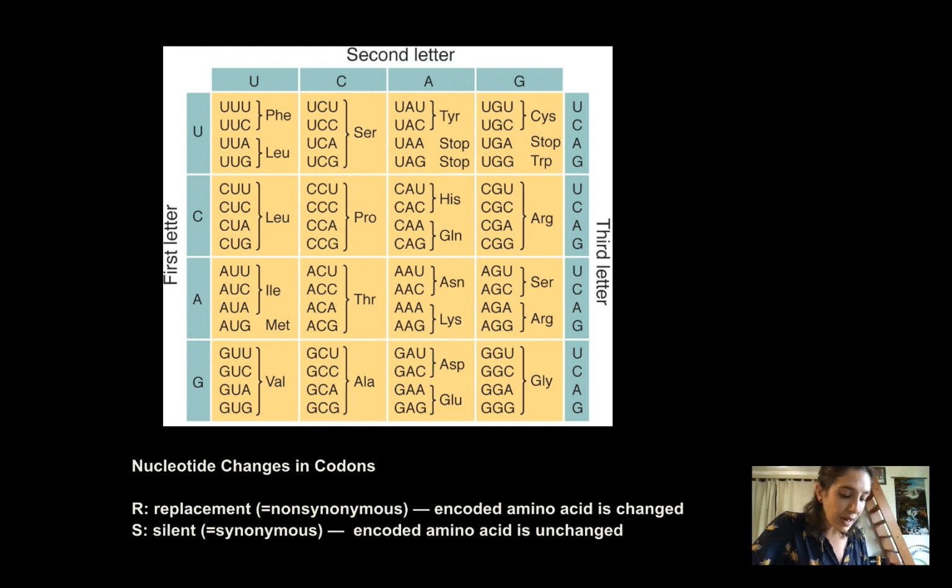The third site here, though, for glycine at least, this third position is a silent site. Because if there was a mutation, say to an A, or to a C, or to a T, it would end up with the exact same amino acid. So it wouldn't change anything drastically that's being expressed. You'd have the same amino acid, and so we call that a silent site. Or in other words, a synonymous site, meaning the amino acid would be synonymous, it'd be the same one, unchanged.